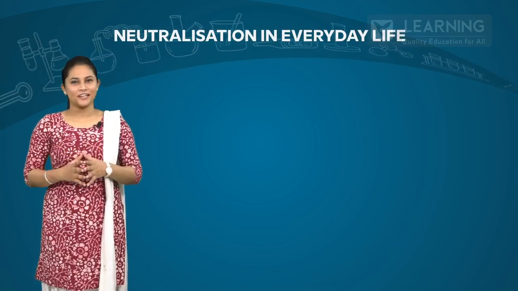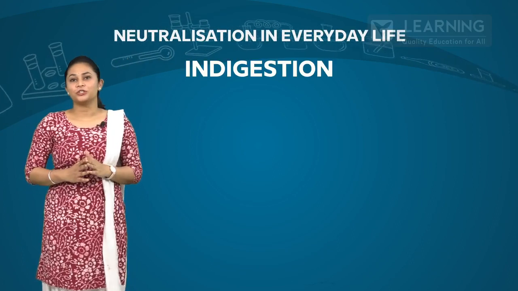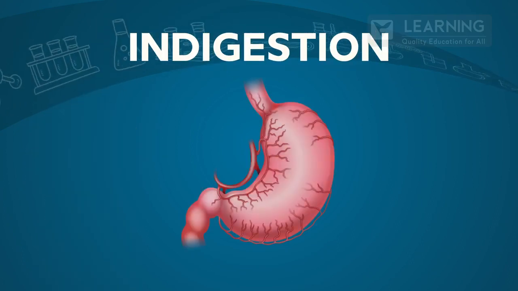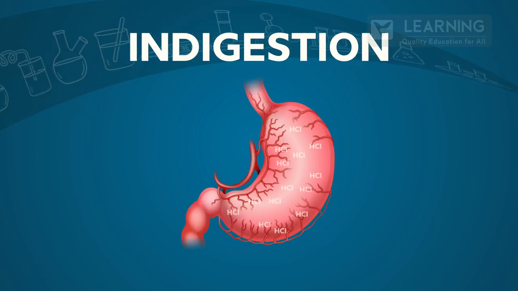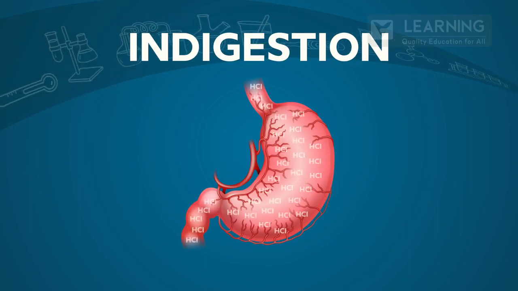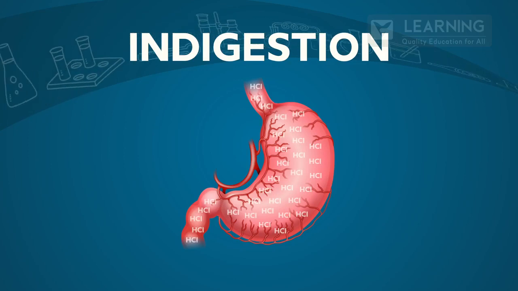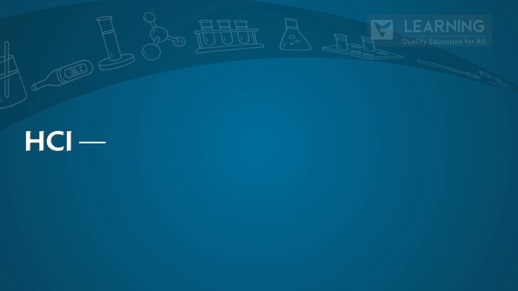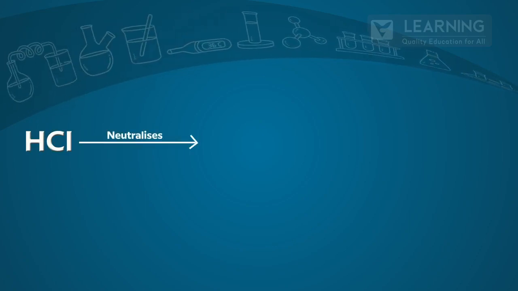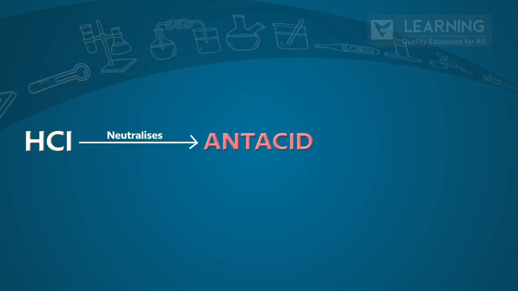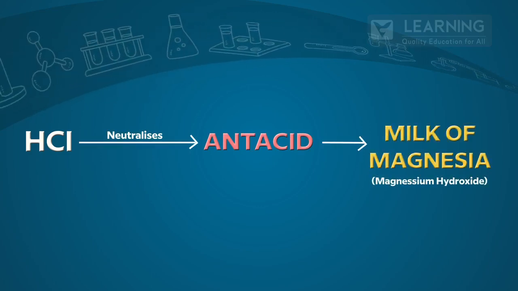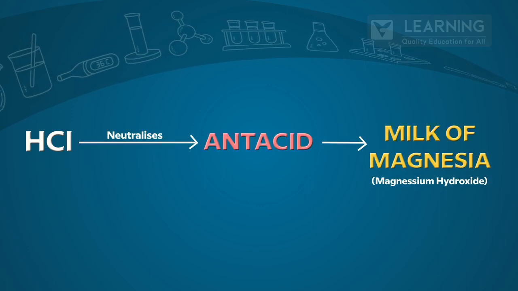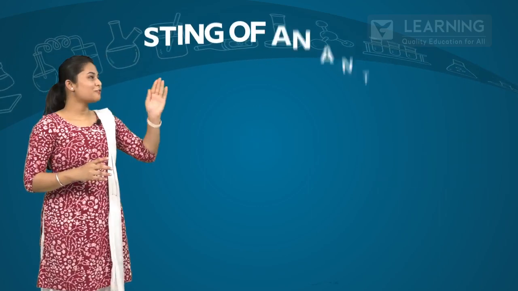Neutralization in everyday life. Indigestion. We have all learnt that our stomach produces hydrochloric acid. If our stomach produces too much hydrochloric acid, it causes indigestion. The hydrochloric acid produced can be neutralized by taking an antacid like milk of magnesia, containing magnesium hydroxide, which is basic in nature.